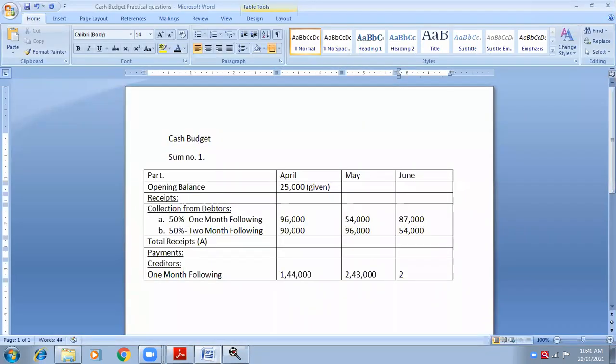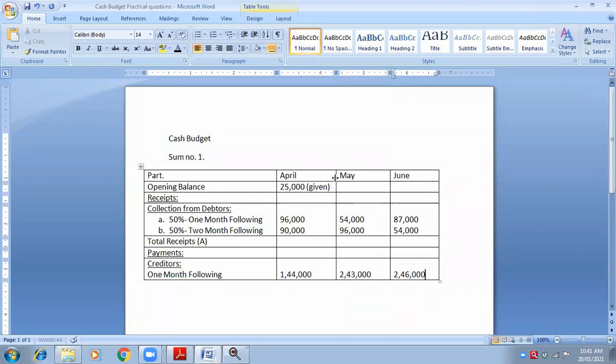It means you have purchased raw material from the creditors in the month of May, but you are going to pay in the month of June. Therefore, you have to put this amount in the month of June. Is it clear, everybody? Yes, ma'am.